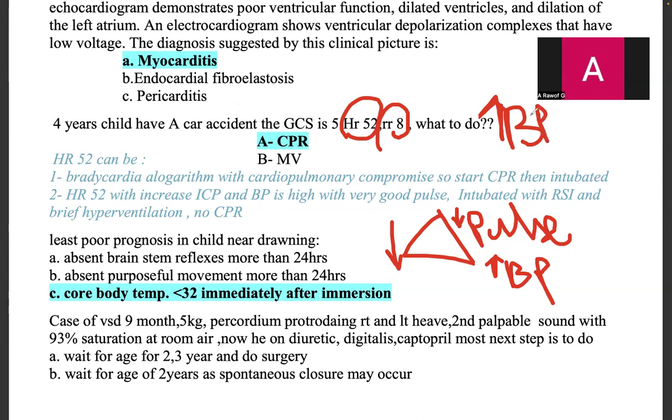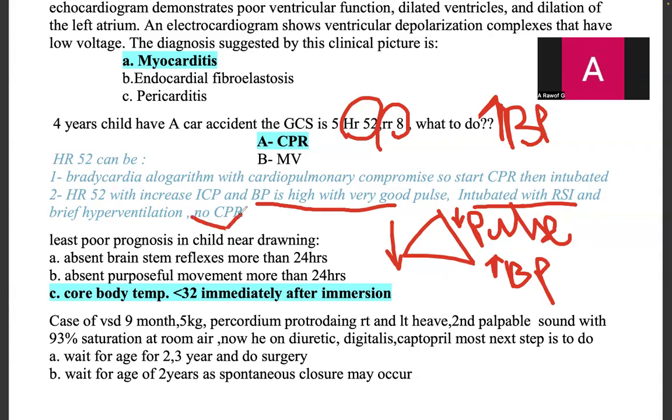In such a case, if BP is very high with a very good pulse, then no need to do CPR. Rapid sequence intubation should be done, and brief hyperventilation. No need to do CPR.